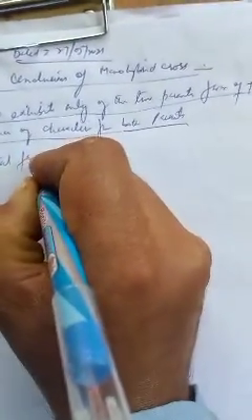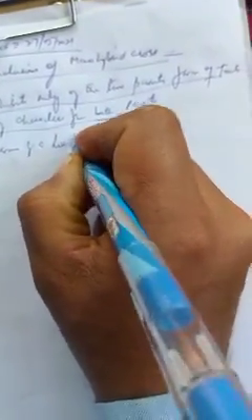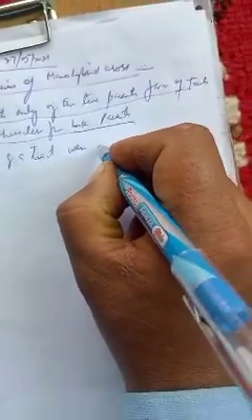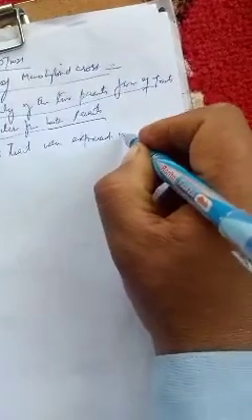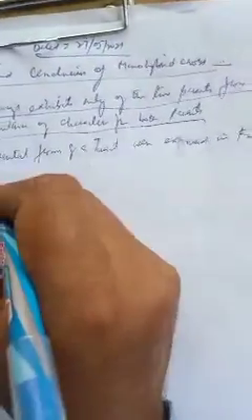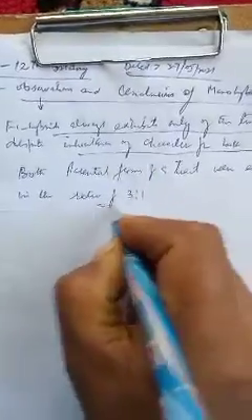Number 2, both the parental forms of a trait were expressed in F2 generation in the ratio of 3:1.